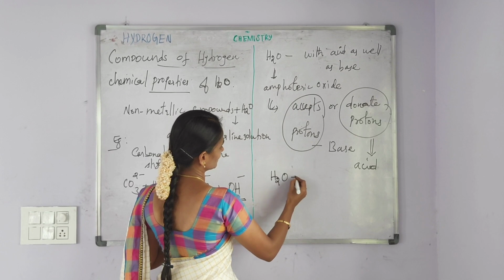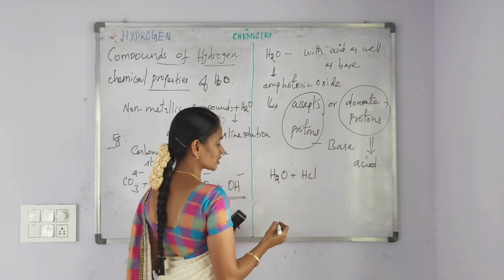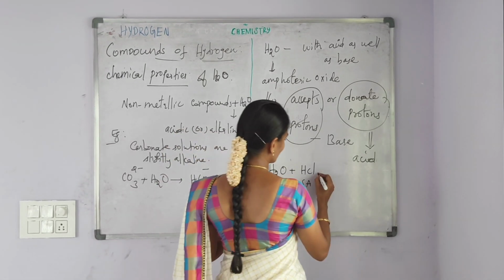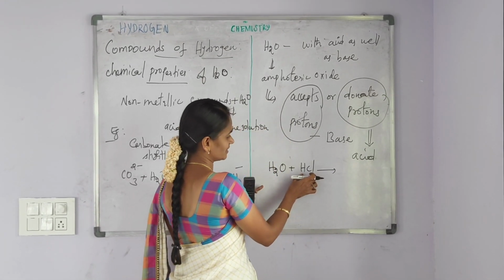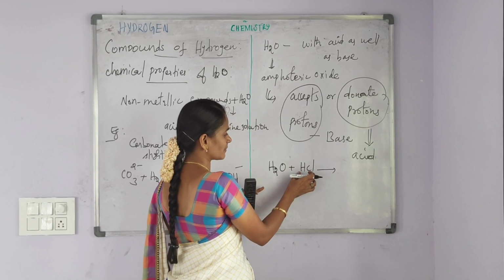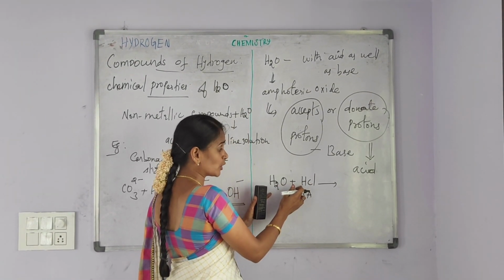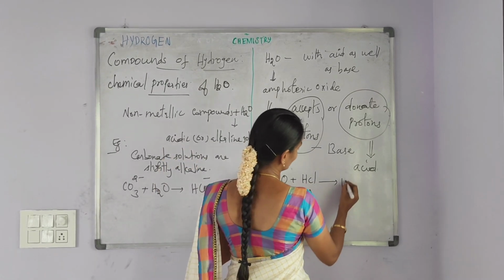Example, water, it react with hydrochloric acid. Hydrochloric acid is the strong acid. HCl, it donates the proton easily. So, water accepts the proton from the hydrochloric acid.